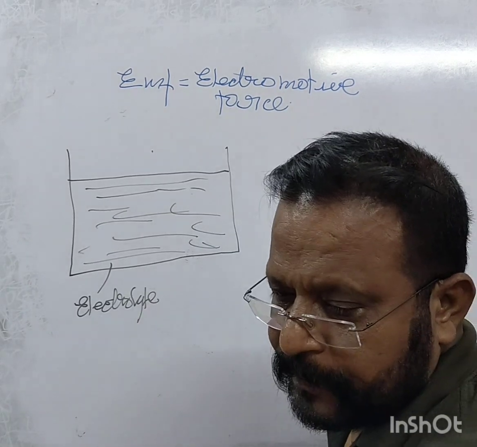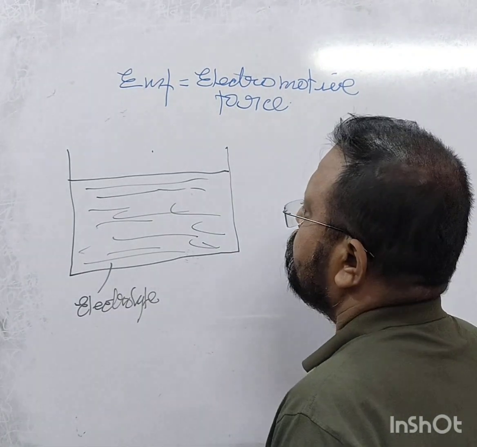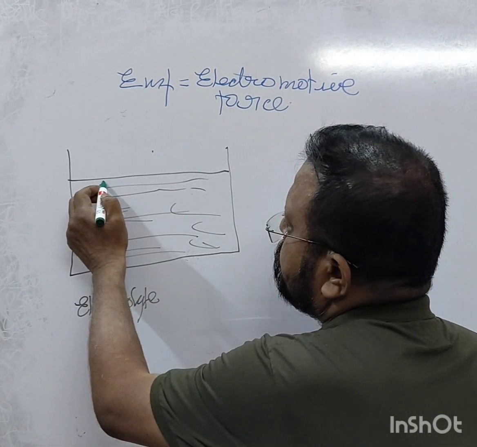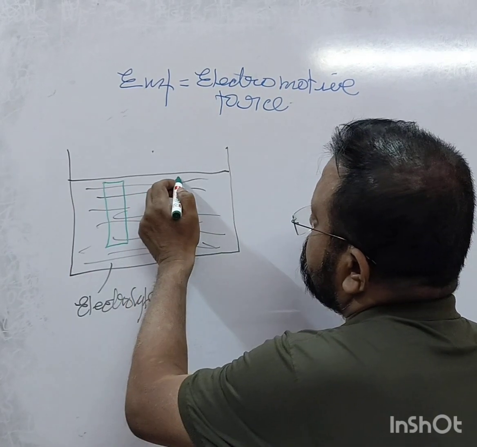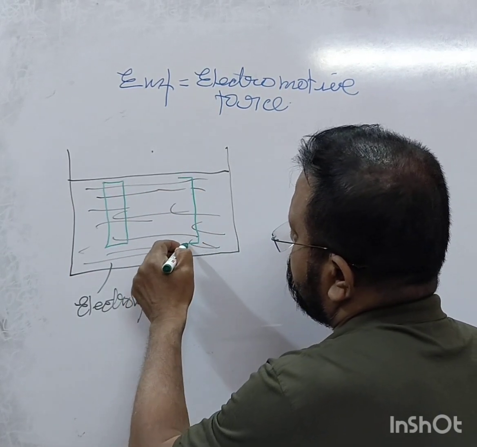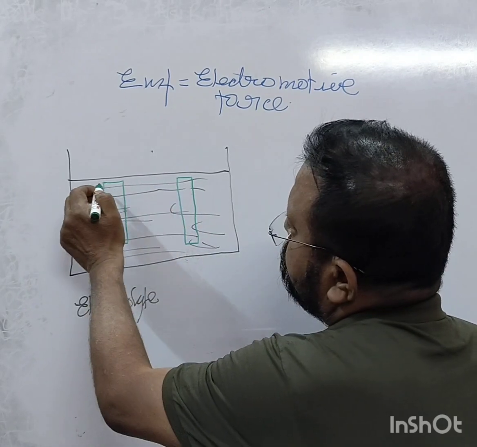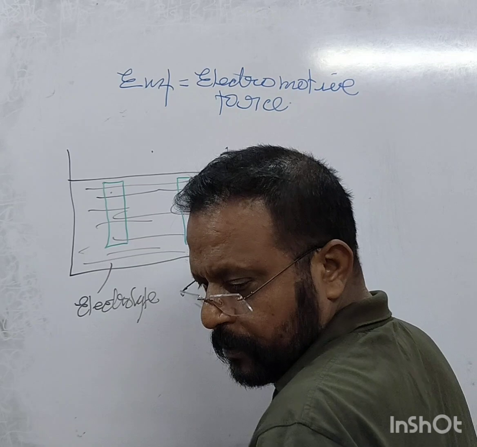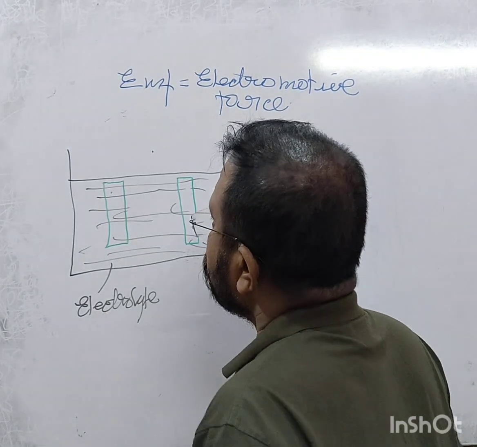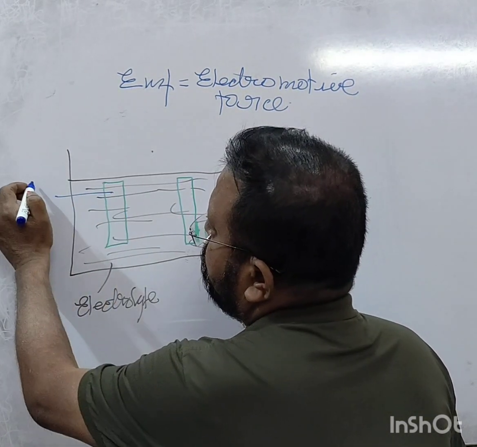Right? And there is one electrode, this is another electrode, right? This we call the anode.